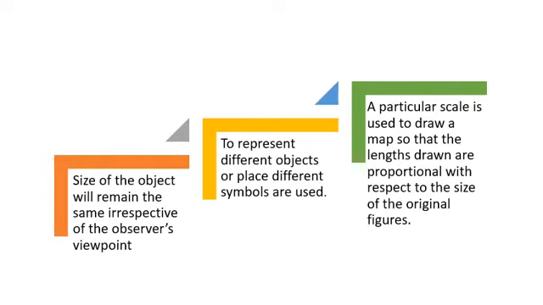Size of the object will remain the same irrespective of the observer's viewpoint. Wheresoever the position of the observer is, the size of the object will remain the same. Second is, to represent different objects or places, different symbols are used.